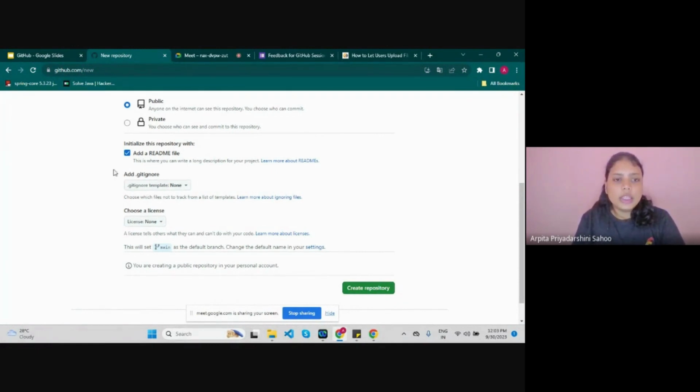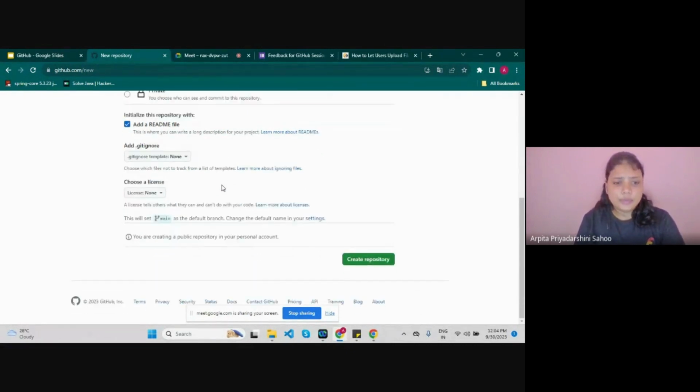So in this gitignore file, we can add those file names that Git completely ignores while uploading and downloading. And here this will set main, and we will talk about main when we learn branches.